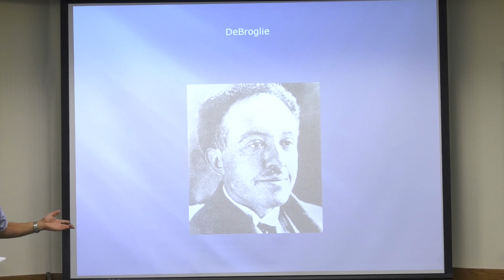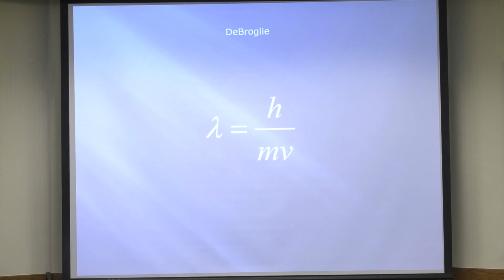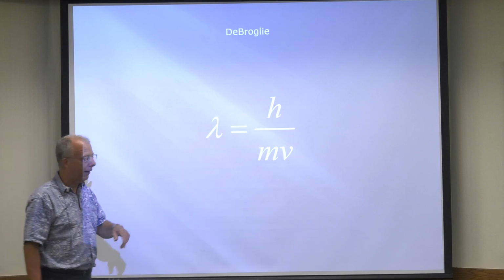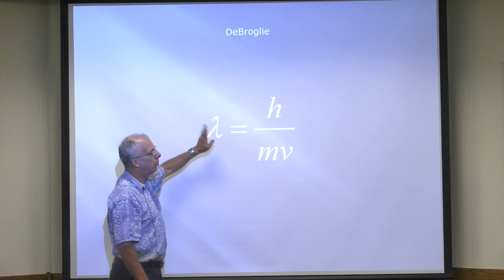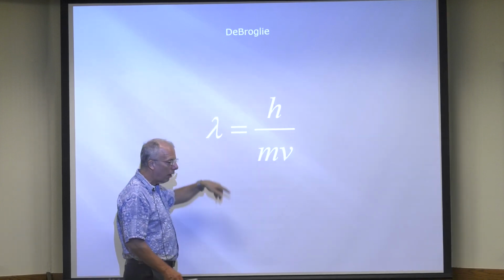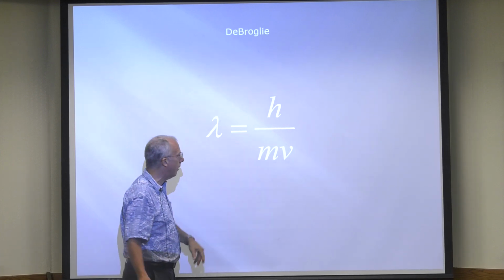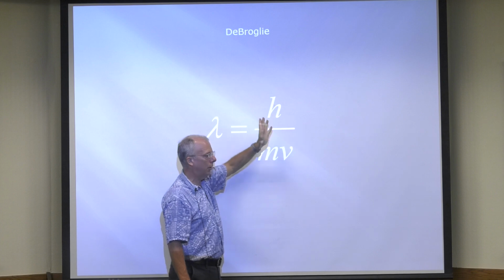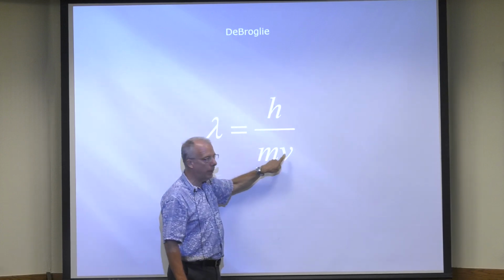Now that's weird. Okay, he didn't stop. He said, and here is what the wavelength of a particle should be. What? The wavelength of a particle? Yeah. So this is the famous de Broglie relationship, which was shown to be correct. So the wavelength of an electron or a proton or a buckyball or whatever equals Planck's constant, which is a super small number, that's why we don't, well, you'll see, over the mass of the particle times the speed of the particle.